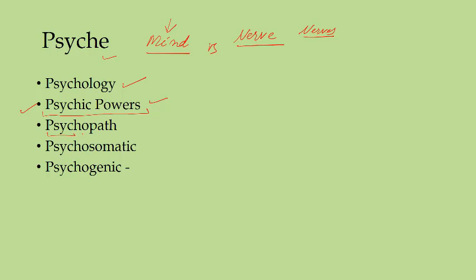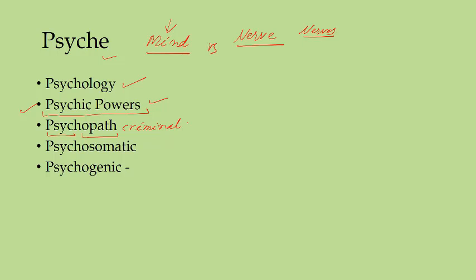And psychopath we had discussed. Let us discuss this word once again. A psychopath is a criminal who has a problem with his mind, a special kind of criminal who repeatedly commits crime, like serial killers.